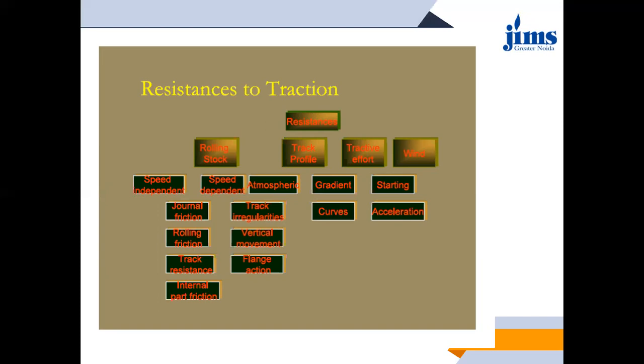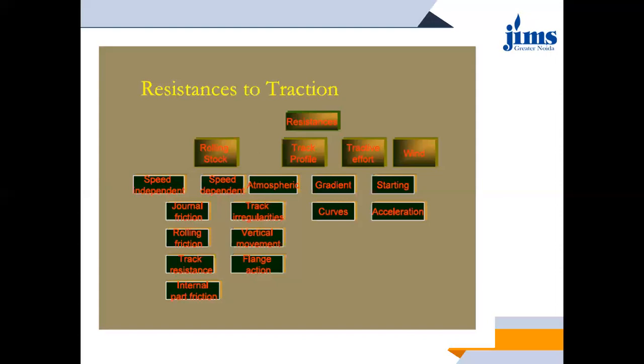Like rolling stock is further divided into speed independent and speed dependent. Then independent speed is further divided into 4 categories of resistance, that is journal friction, rolling friction, track resistance, and internal part friction. Similarly, speed dependent resistances are track irregularities, vertical movement, flange action.